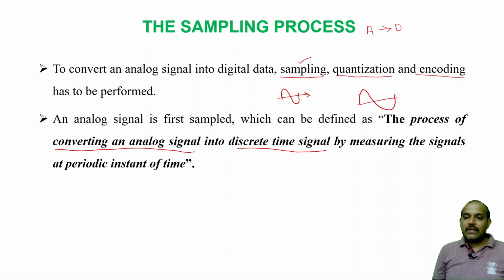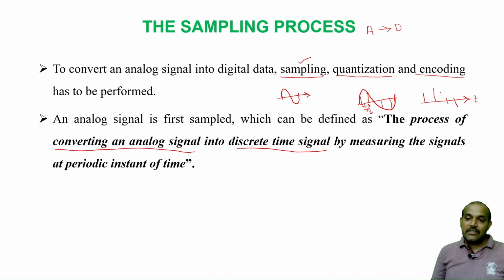At regular intervals of time you are picking the samples, like this, where the interval between two samples should be constant. So this process gives you only discretized signals like this. These are discrete signals with respect to time.